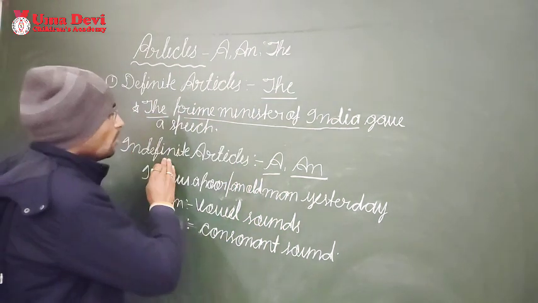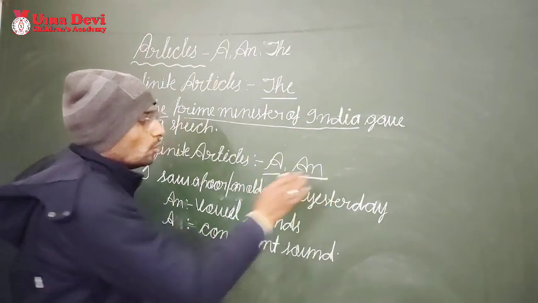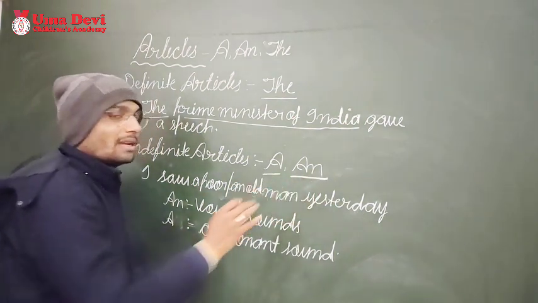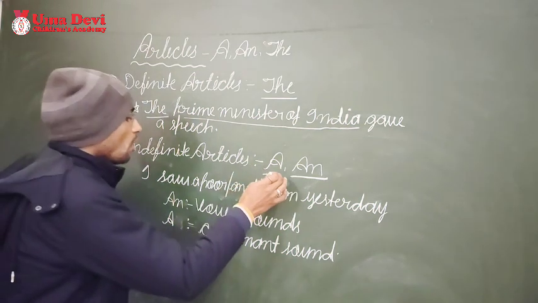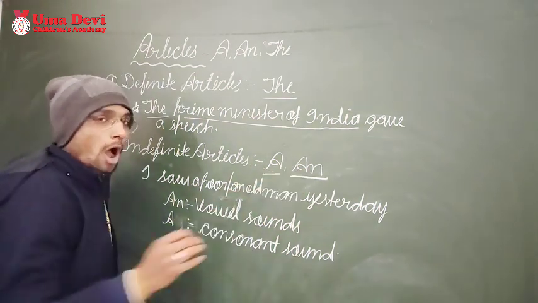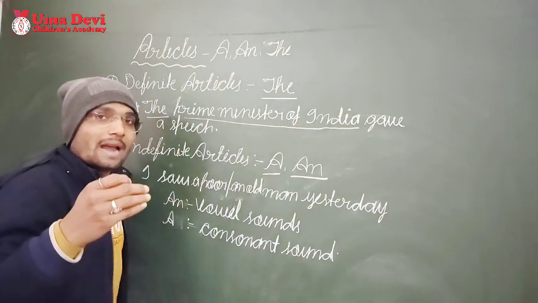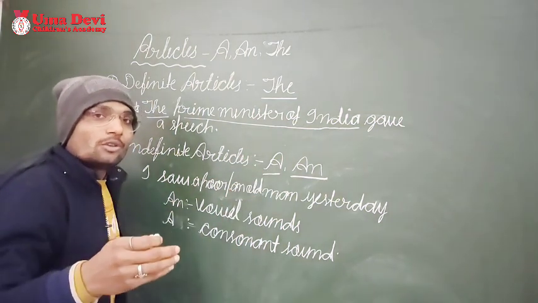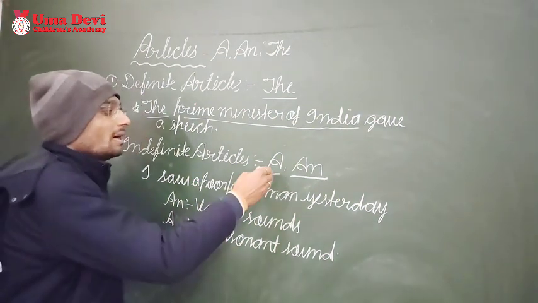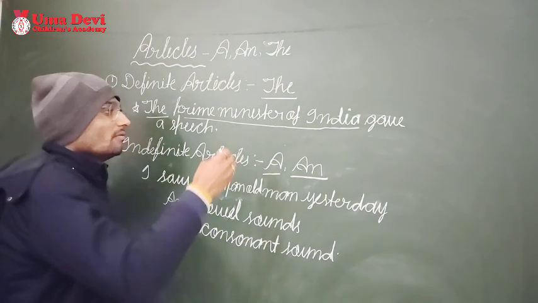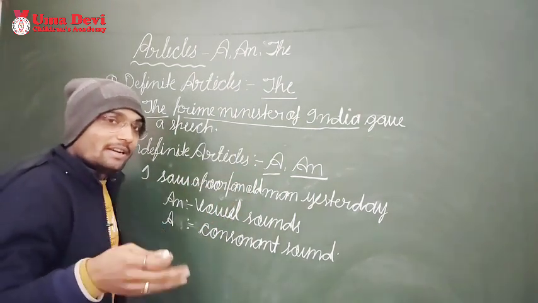Next, if we talk about indefinite articles, there are two, and the uses of both are different. First, if we talk about a and an, how do we use them? We use them when we need to show a noun certain or indefinite, we need to think once.